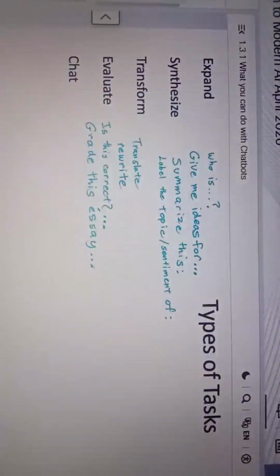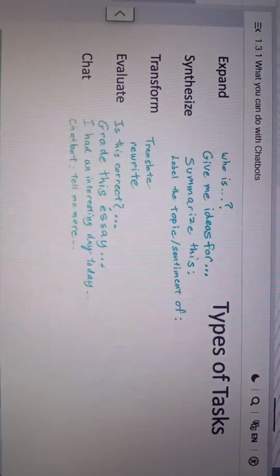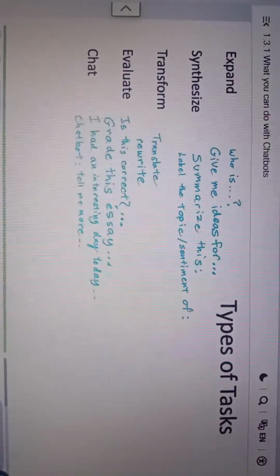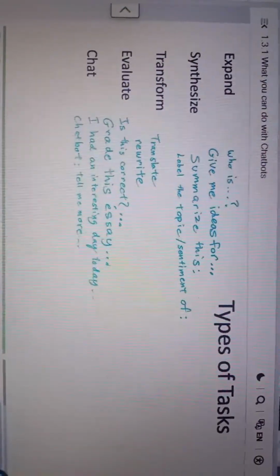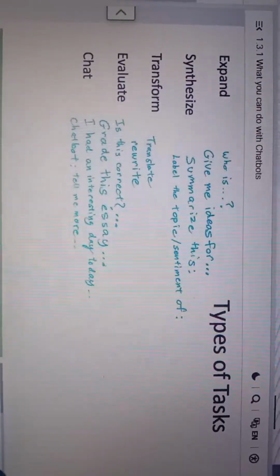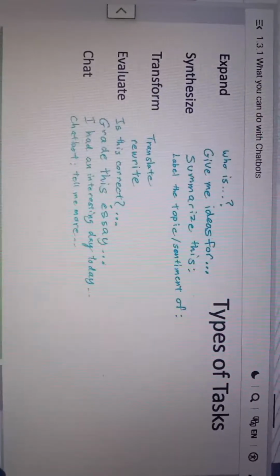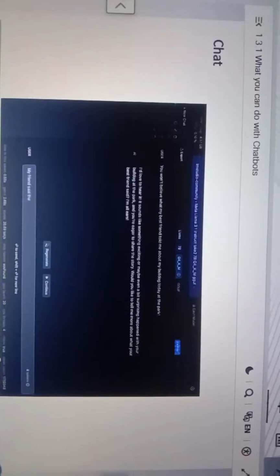You can also chat with a chatbot, and by that, I mean you can have an ongoing back and forth conversation. And there are ways you can start these conversations so that you're not the only one moving the conversation forward, but you can actually have the chatbot ask follow-up questions or take the initiative in leading the conversation. You'll learn more about that later in this course. Here's an example where I'm initiating a conversation by talking about my day. And it's okay if you can't read all of what's going on here, but the chatbot is also asking follow-up questions and making suggestions for what I can think about or talk about next.